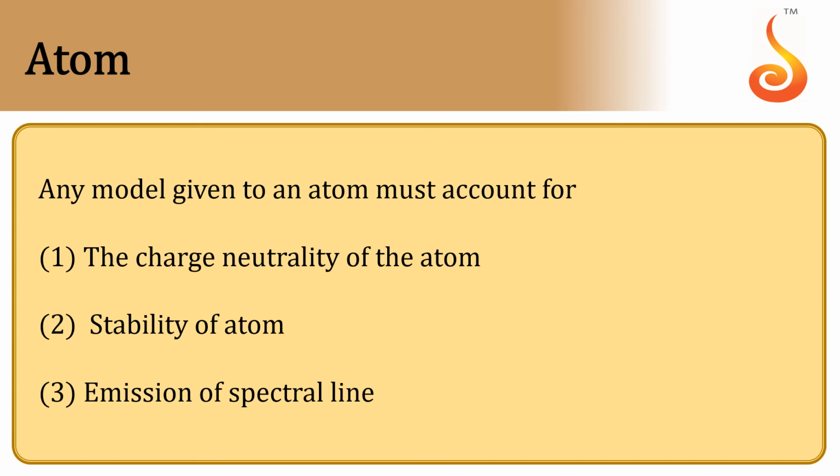The first one is the charge neutrality of the atom. That means the amount of negative charge present in the atom is equivalent to the amount of positive charge present. The stability of the atom talks about the mass of an atom and the mass concentration of an atom. And the third one is emission of spectral lines. That means energy is being released from the atom, and it comes out as light of a particular frequency, so it comes out as spectral lines. So these are the three major points to acknowledge any theory, any model about an atom.